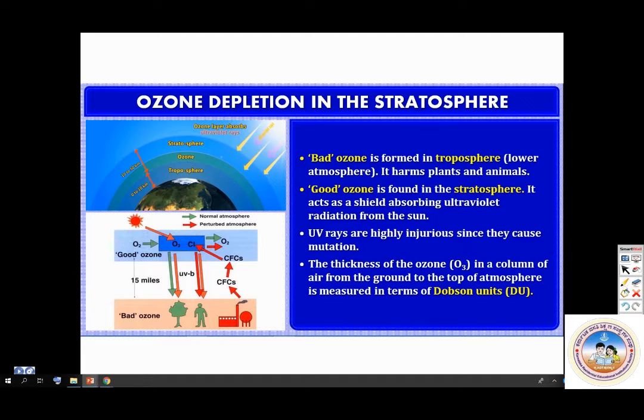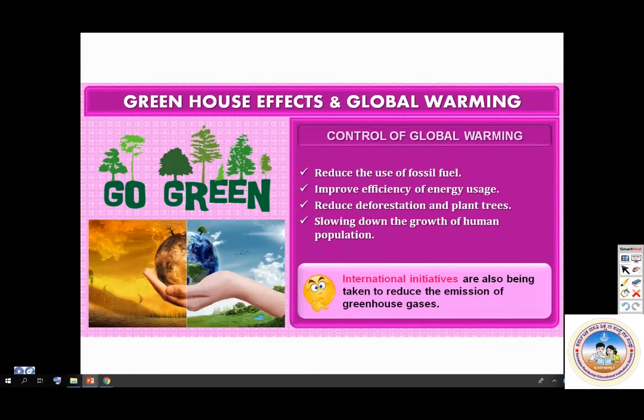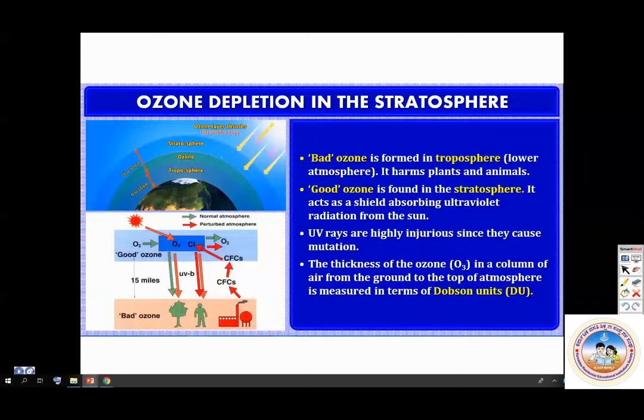So ozone depletion. So what is ozone? Ozone is basically O3. Ozone is present in the upper stratosphere. Here, can you see here? Ozone is present here. If it is present in the lower troposphere, here, it is problematic. In the upper stratosphere, it is fine.